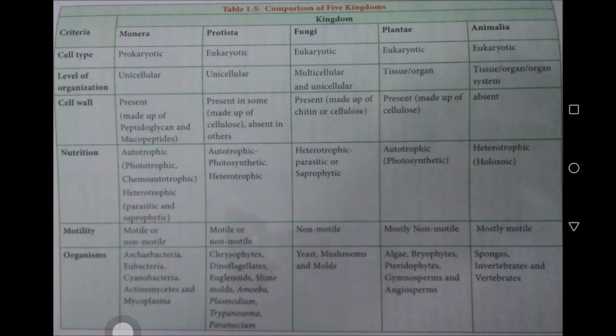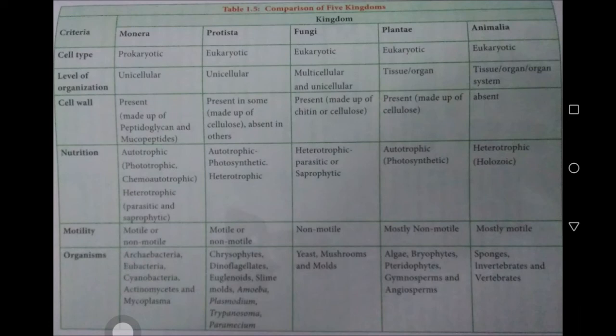In the case of Plantae, mostly non-motile, with a few organisms moving here and there, for example, Chlamydomonas. In Animalia, mostly motile. All the animals are included under Animalia, and mostly all the animals will be moving here and there.